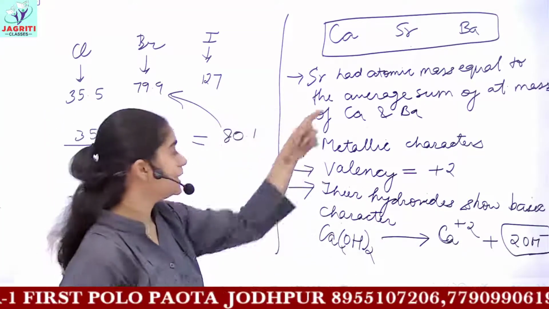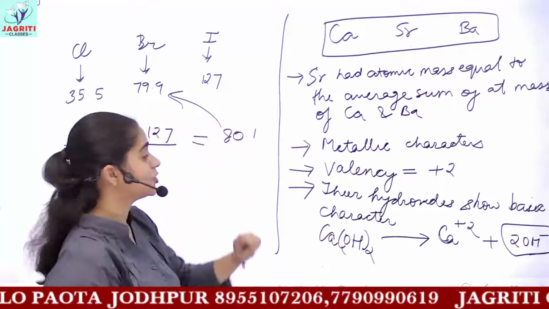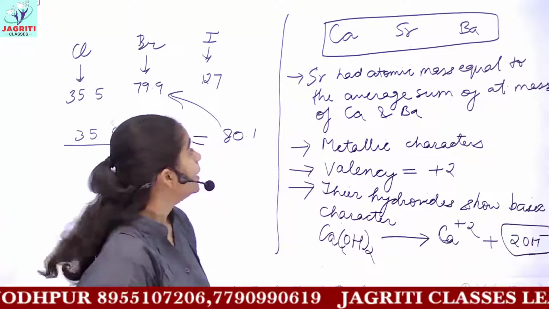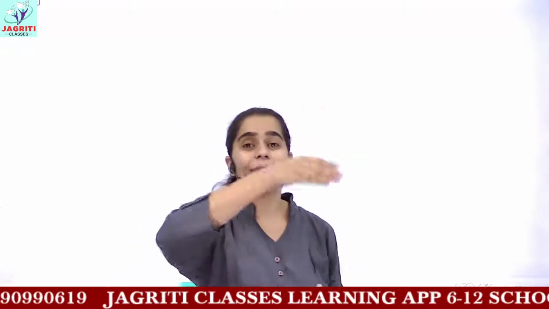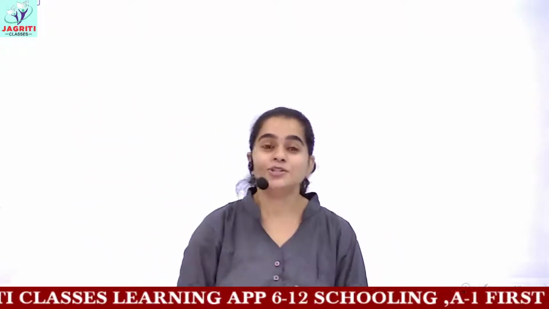So we can say that strontium hydroxide and barium hydroxide also released OH minus ions, and therefore they were basic in nature. So this was the whole of the discussion of Dobereiner. There is also a table mentioned in your NCERT books. There are groups A, B, C and D, and you have to identify which of the groups follow Dobereiner's triad. So you can do it easily.